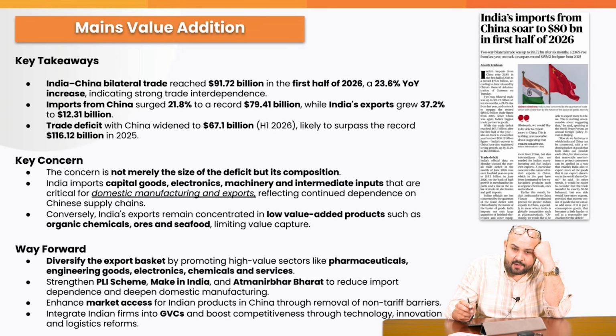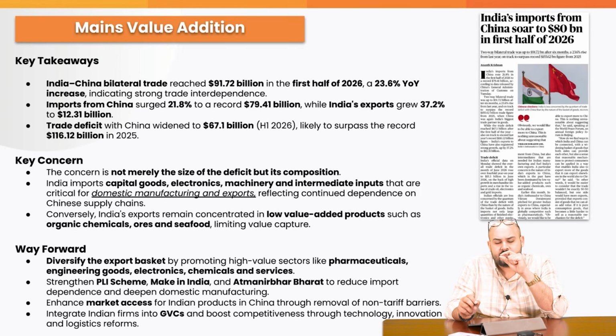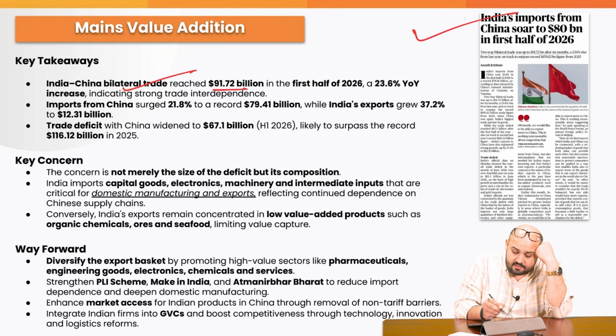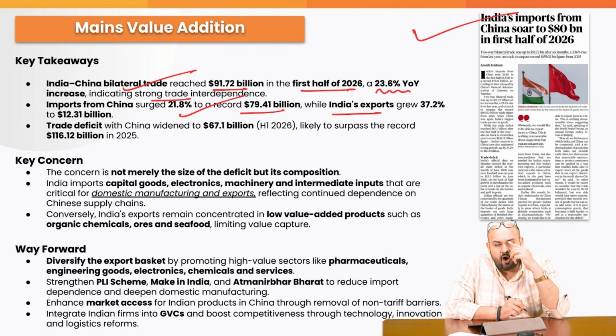Next article is with respect to India's import dependency on Chinese products. Very, very important. The article says that India-China bilateral trade reached 91.72 billion US dollars in the first half of 2026, a 23.6% year-on-year increase, indicating strong trade interdependence. Imports from China surged 21.8% to a record 79.41 billion, while India's exports grew 37.2% to 12.31 billion. Can you just see the difference, how much we are importing and how much we are exporting?